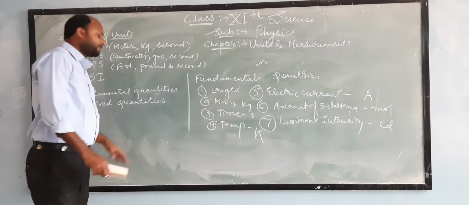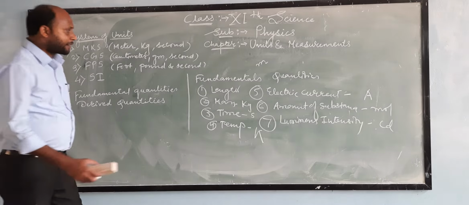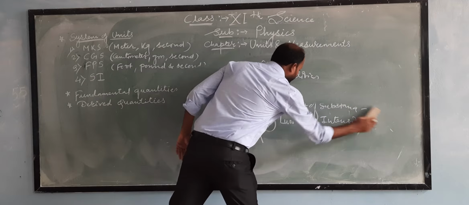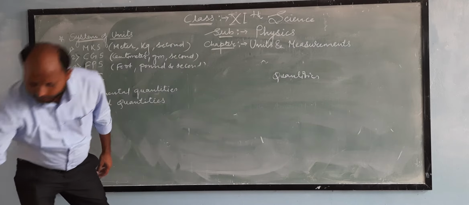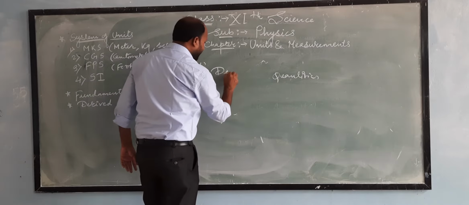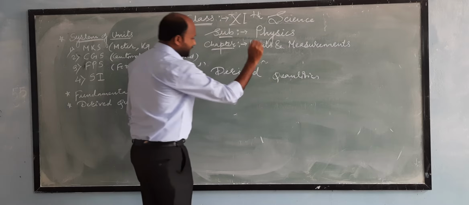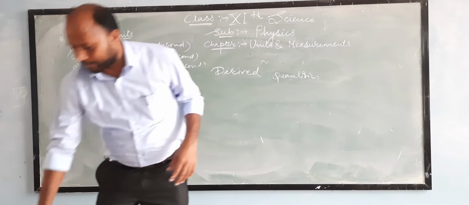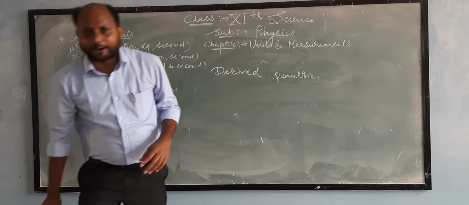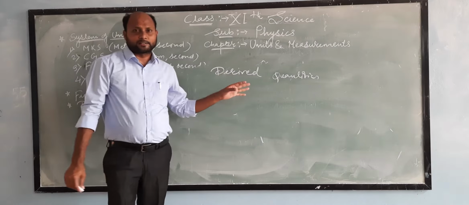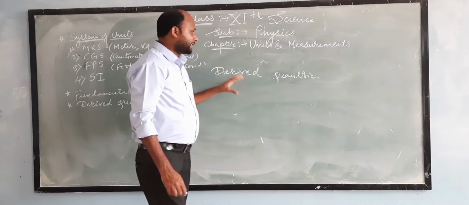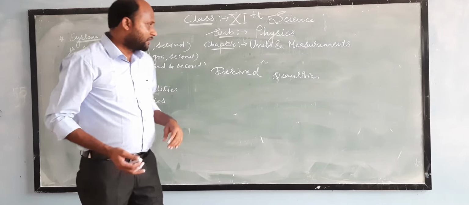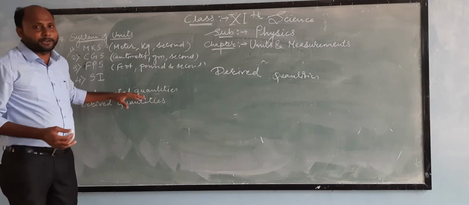Now today we are going to learn what are derived quantities. So now derived quantities. Derived physical quantities are those quantities which depend on fundamental quantities for their measurement. What I have said, derived quantities are those physical quantities which depend for their measurement on fundamental quantities.